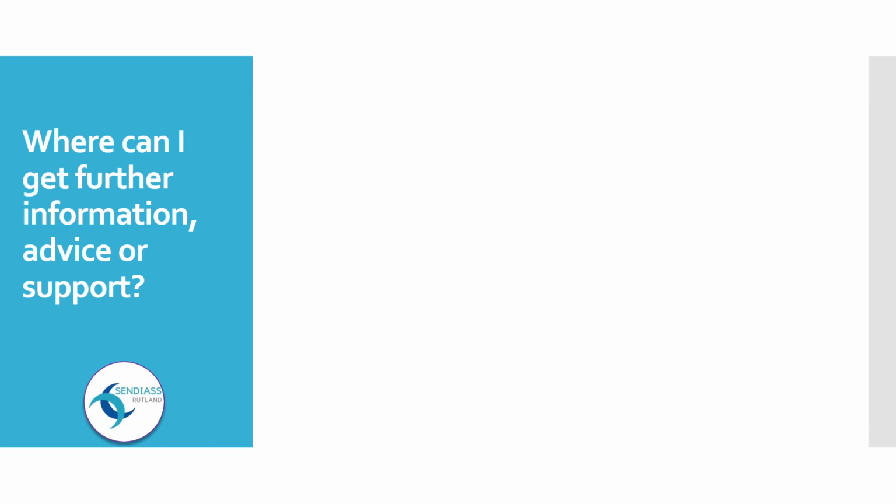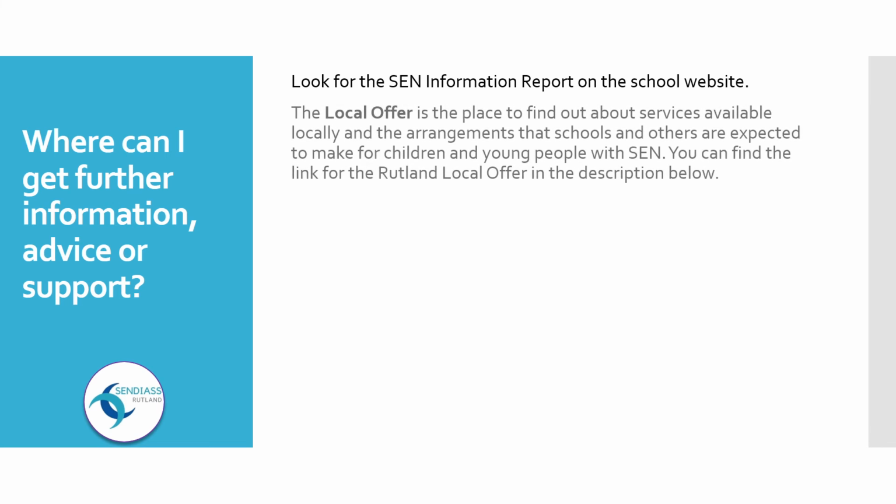Where can I get further information, advice or support? Look for the SEN information report on the school website. The local offer is the place to find out about services available locally and the arrangements that schools and others are expected to make for children and young people with SEN. You can find the link for the Rutland local offer in the description below.